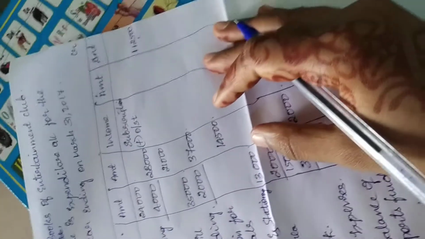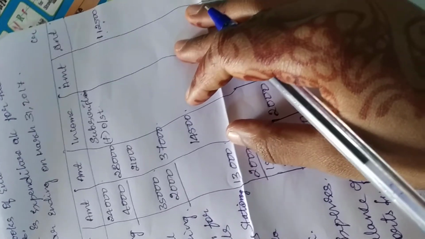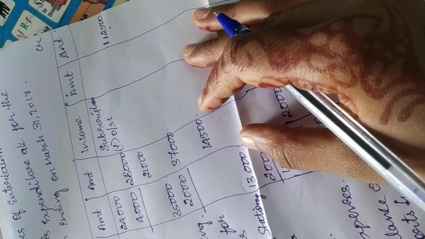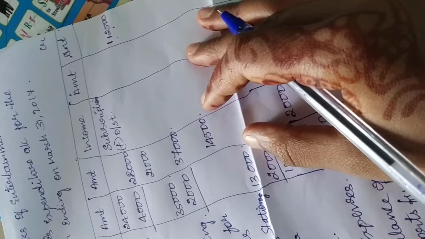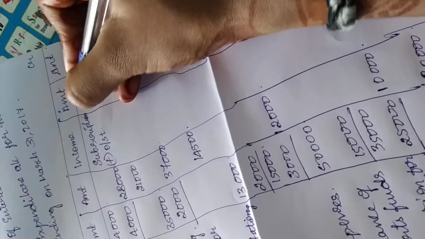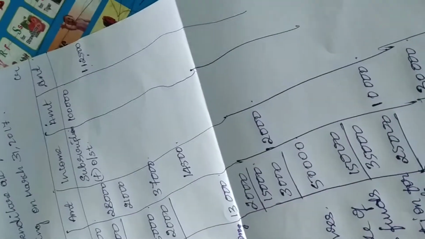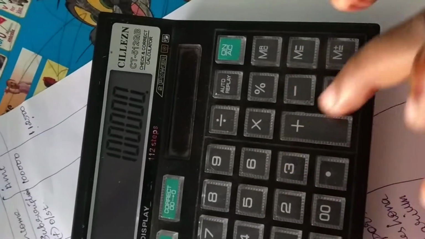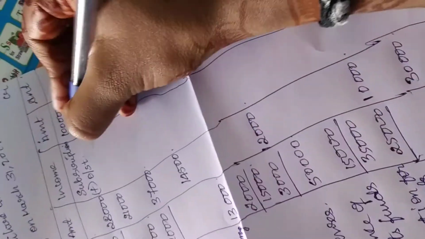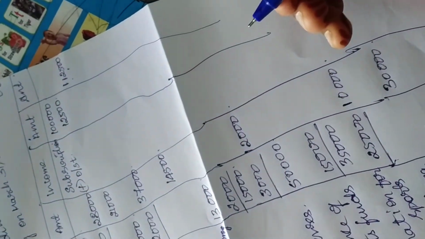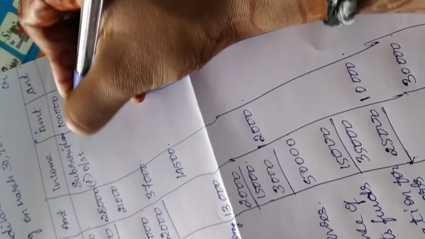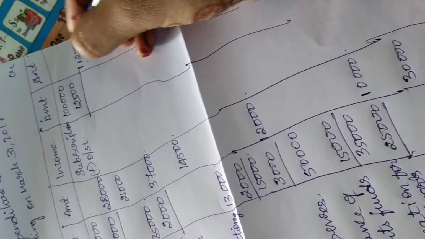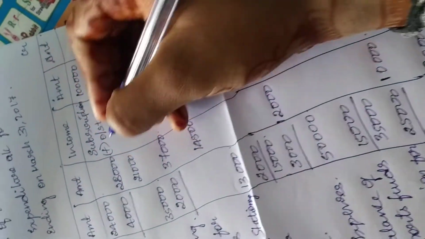So when we are doing the expenditure and income account, for the subscription we have to take the current year's subscription as 1 lakh. So the current year subscription is 1,12,500 minus 1 lakh, it comes to 12,500. As they have given subscription outstanding, we have to check with it. So 1 lakh plus 12,500 is 1,12,500 subscription we got.